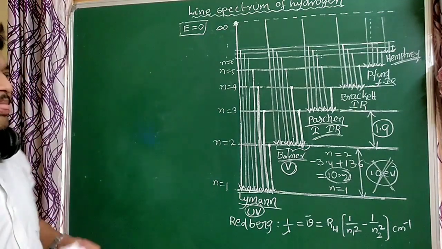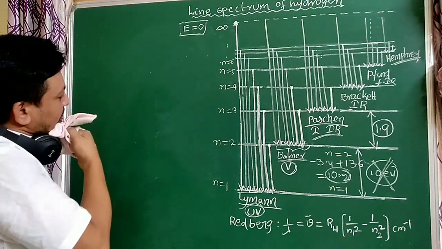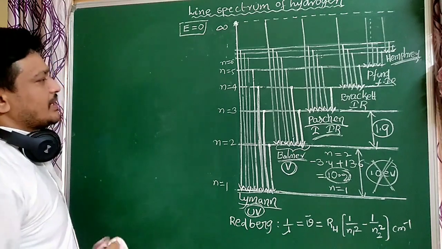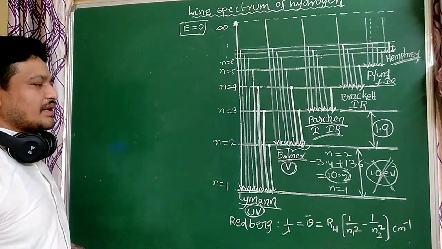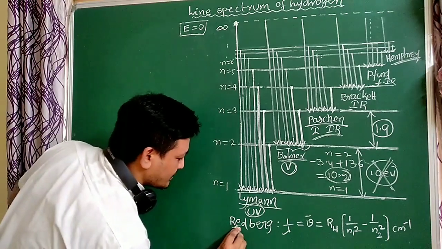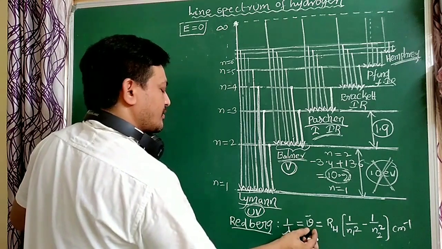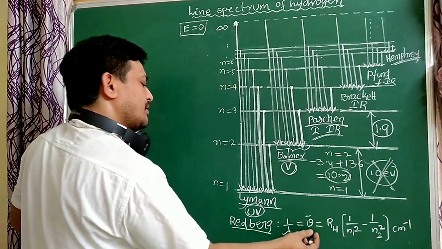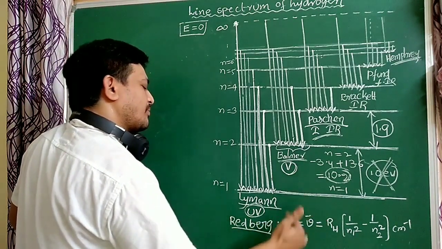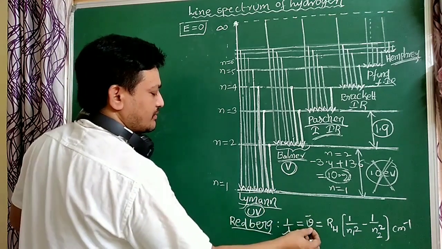So next, how to calculate the wavelength, frequency, wave number or energies of the spectral lines? By using one equation, the Rydberg equation: wave number, mu bar, equals 1 by lambda. The reciprocal of wavelength is called the wave number.